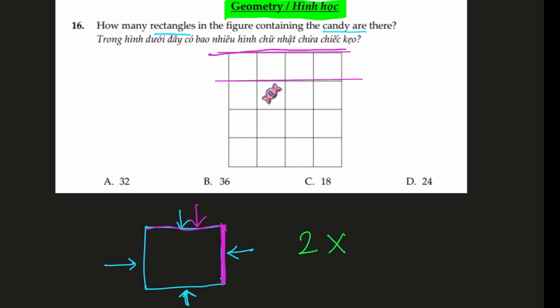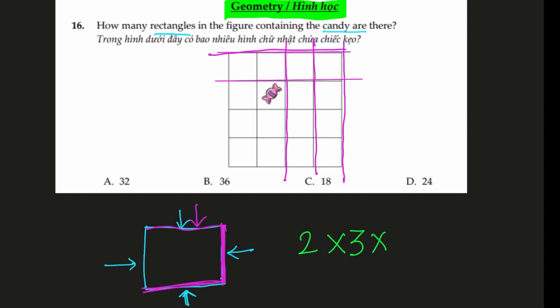So looking at the grid again, I'm not going to go for line, just a little wavy lines is okay. 1, 2, and 3. There are actually 3 options where I can have my right edge. All right, writing. All right, so there are 3 options for the right edge.